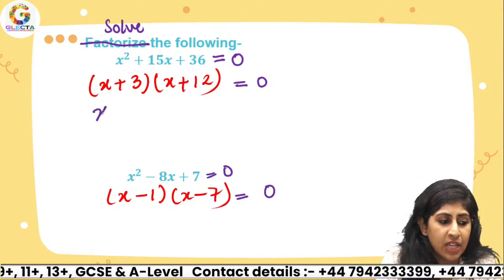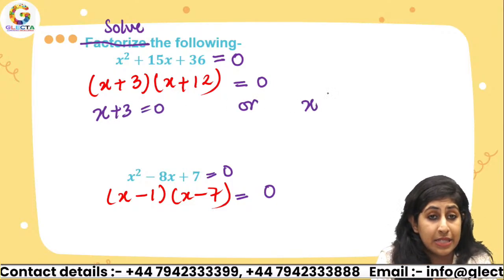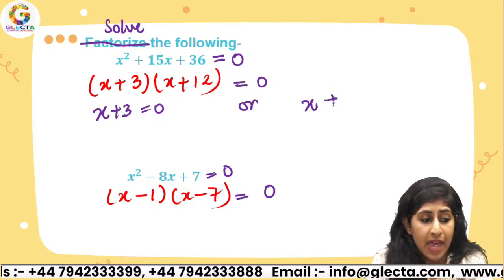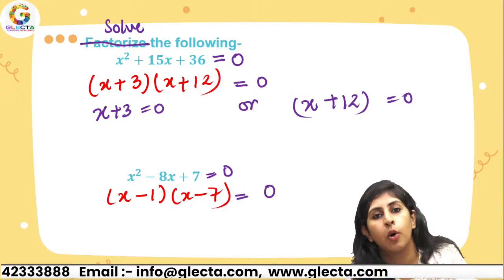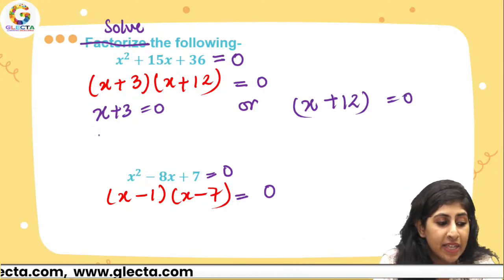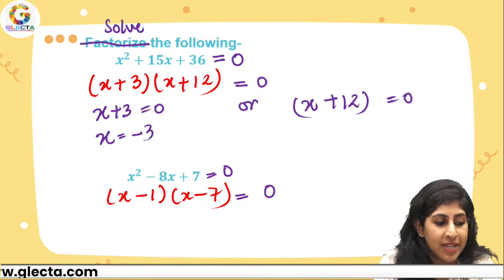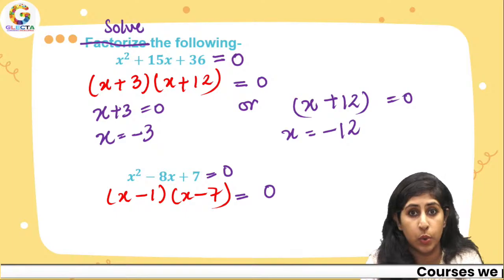So I can say either the first bracket is equal to 0, or x plus 12 equals 0. Or it could be both as well, because 0 times 0 is also 0, isn't it? So I can solve this and write x equals negative 3 and x equals negative 12.